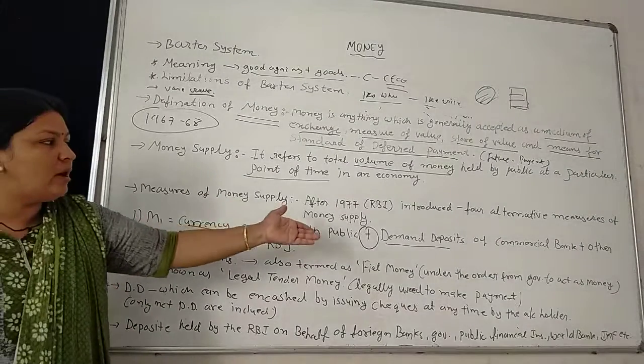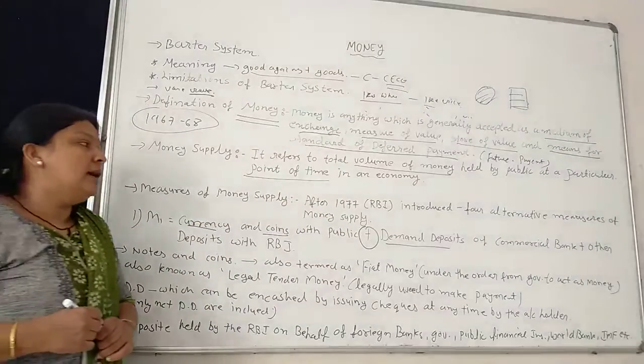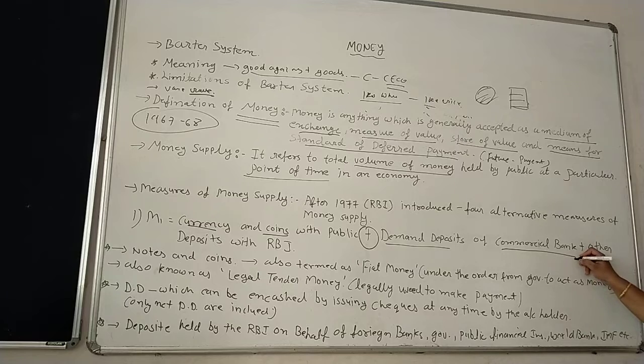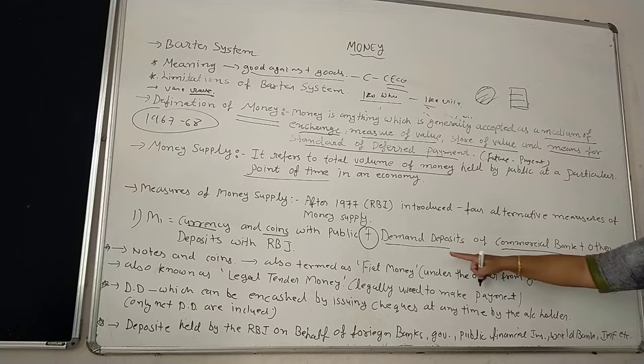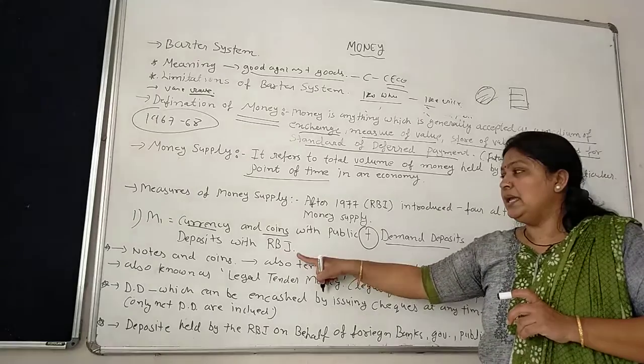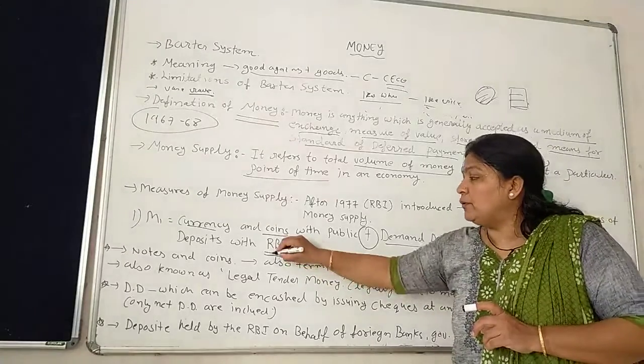So demand deposits of commercial banks. Here we have not written RBI, because in the RBI the public does not hold even a single account. We don't have the right to open an account or deposit money in the RBI. So demand deposits of commercial banks plus other deposits with RBI. Here, other deposits with RBI.